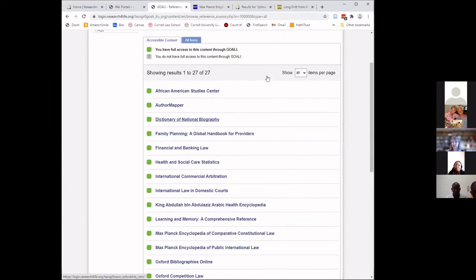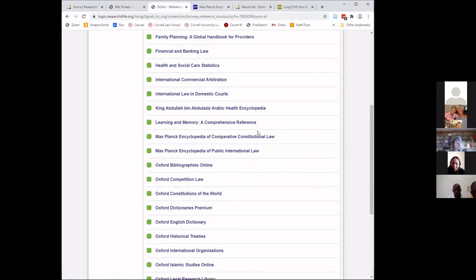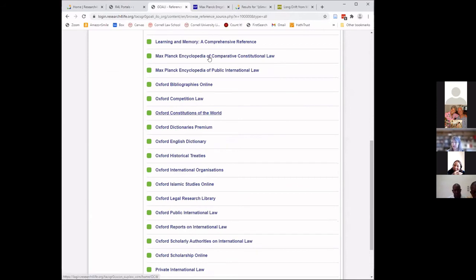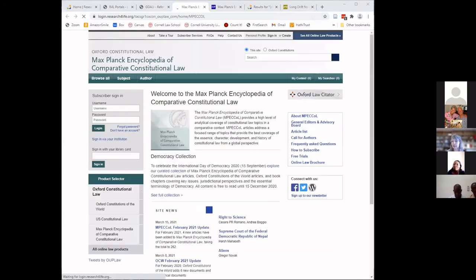I'm still in the reference sources. Within the reference sources, if I go to the Max Planck Encyclopedia of Comparative Constitutional Law, I'll show you another example of working through the encyclopedia to get to some primary sources.